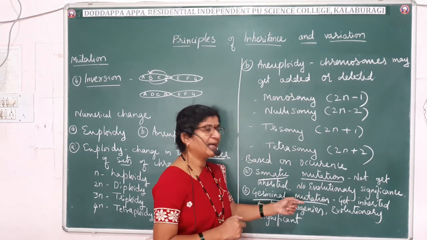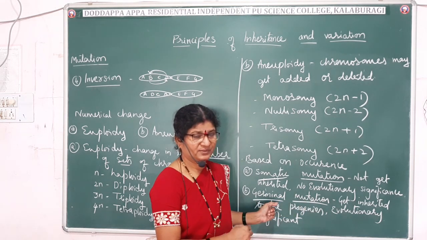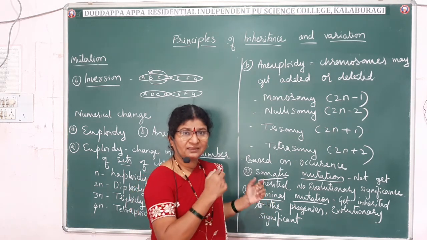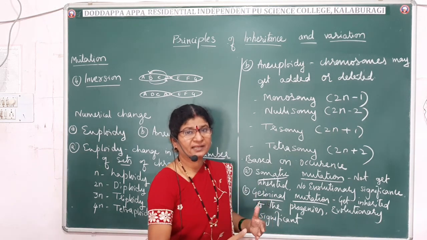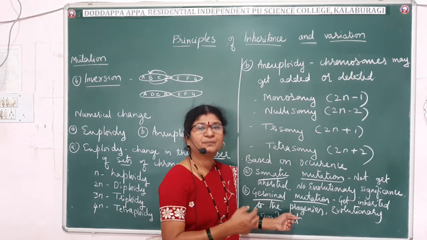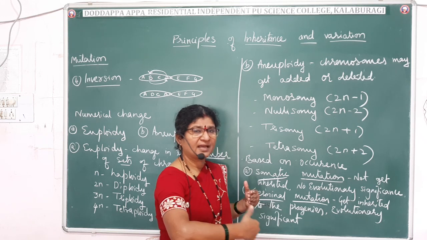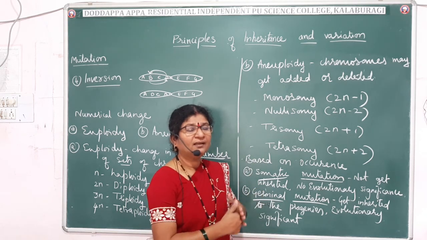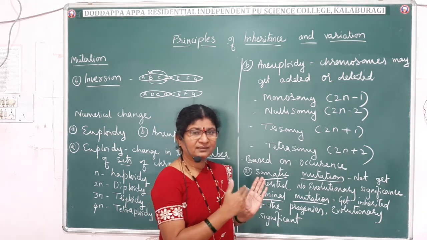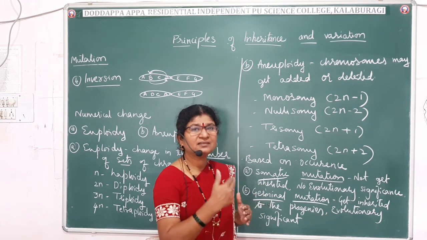And then germinal mutations. What do you mean by germ cells? Reproductive cells. If the change occurs in the reproductive cells, then that will get inherited by the generation, and it will play a very important role in evolution. If beneficial, then it is carried on from generation to generation. If it is harmful, then nature is not going to select it, and nature will not allow it to reproduce also. You will study this in Darwin's theory.